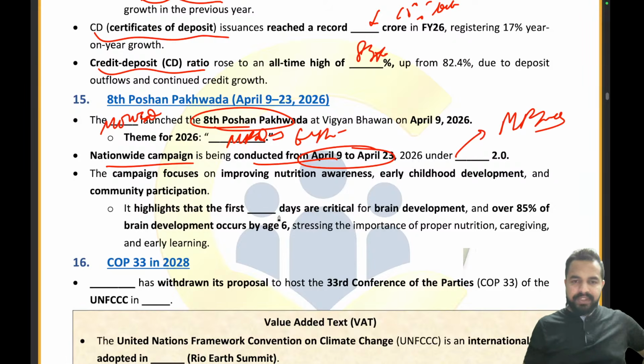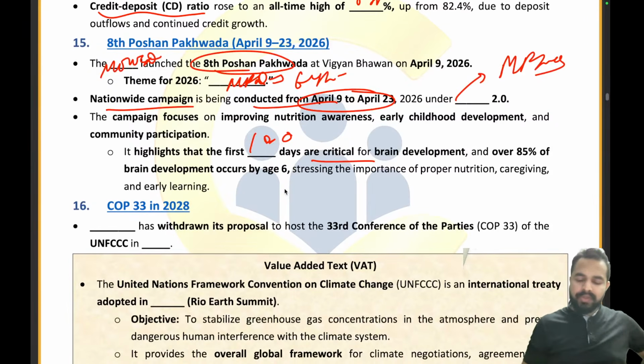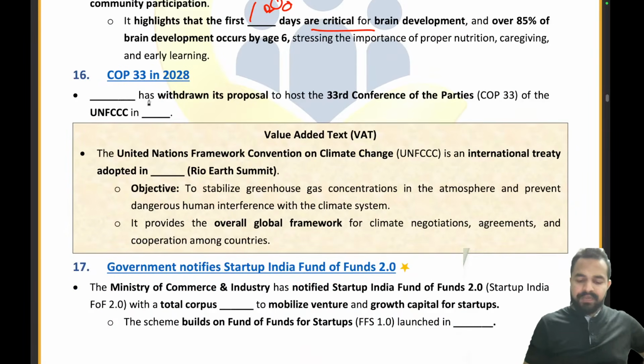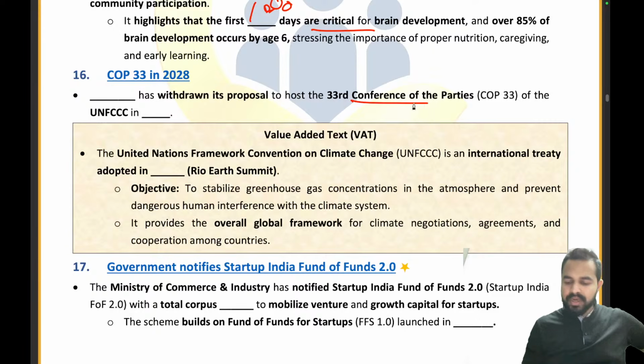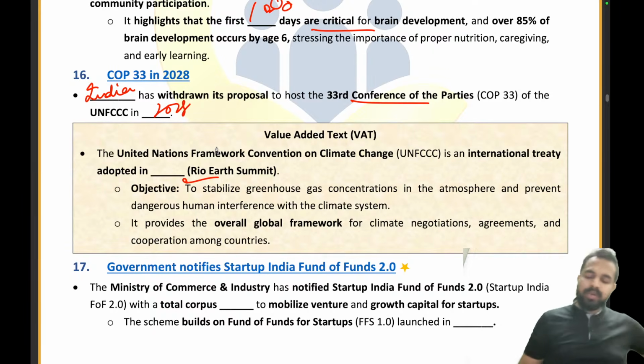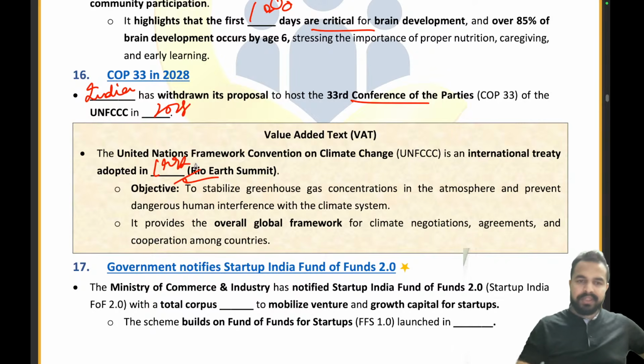Now it highlights that the first dash days are very critical. How many days are we calculating here? 1000 days. Okay, 1000 days is the right answer. Now, which country has withdrawn its proposal to host the 33rd Conference of Parties? It is India. And in what year was the 33rd COP of UNFCCC going to be conducted? In 2028. Now please tell me in which year the Rio Summit took place, when the UNFCCC international treaty was adopted. It is 1992. Absolutely right.